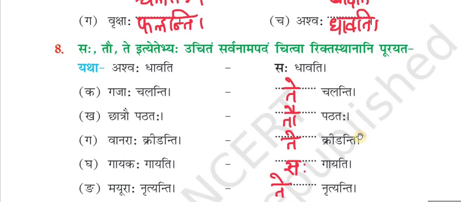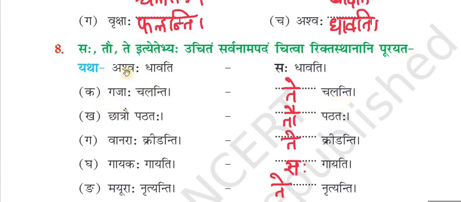Saha tau te itetebhyah uchitam sarvanama padam chitva riktasthanani purayata. So using the words saha, tau, te, on the left hand side we can see some sentences, and on the right hand side some sentences with blanks. We have to fill in the blanks with the corresponding pronouns, either saha, tau, or te. Among these three words we have to choose the correct option.